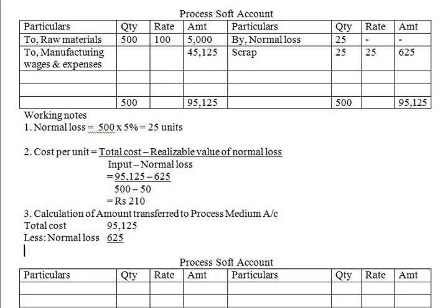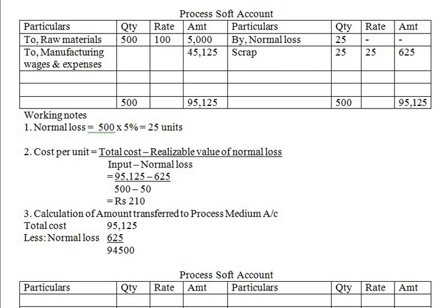So that is equal to 94,500. Now two-thirds will be transferred to the next process, right?